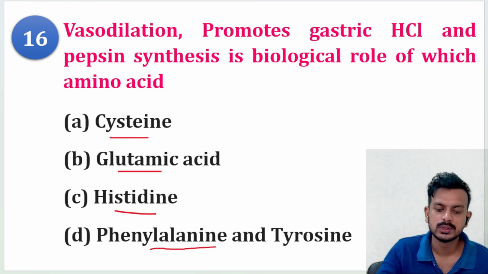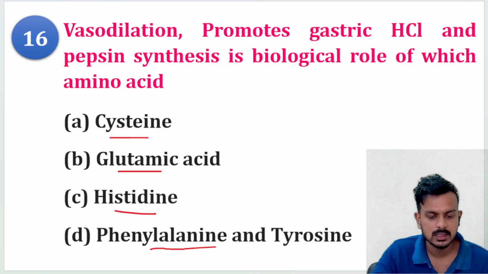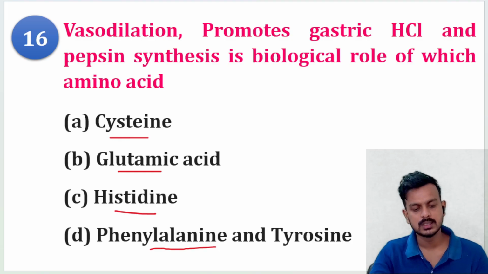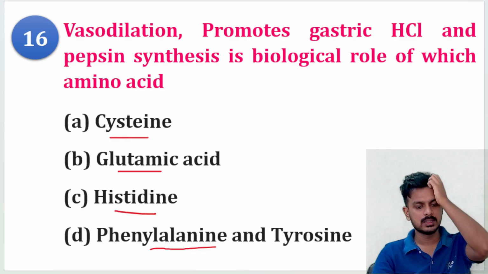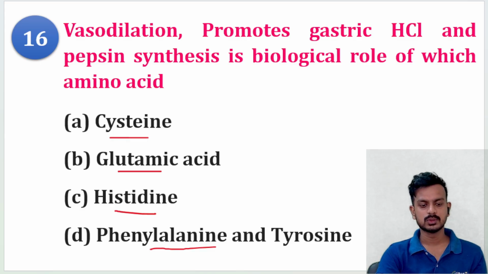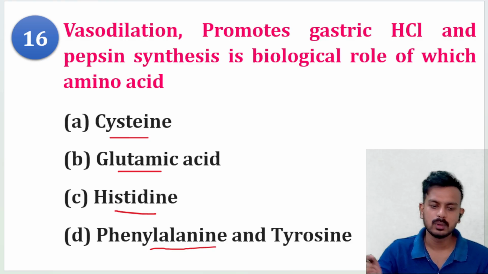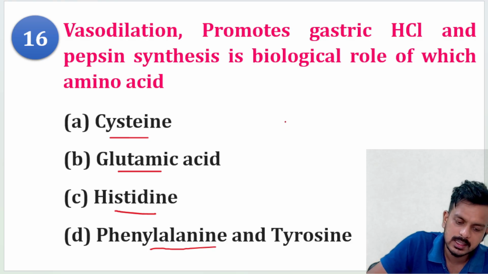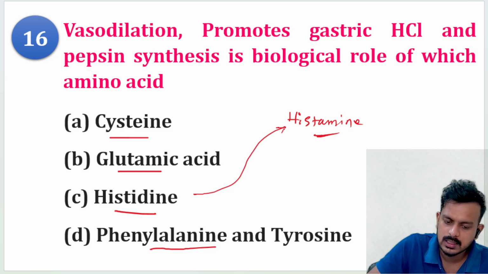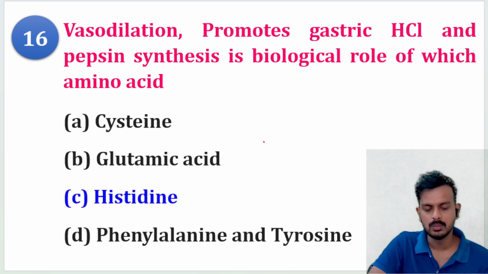Vasodilation promoting gastric acid and pepsin synthesis is basically carried out by histamine. So histamine is synthesized from which amino acid? Histidine. Okay, histidine will be the correct answer.